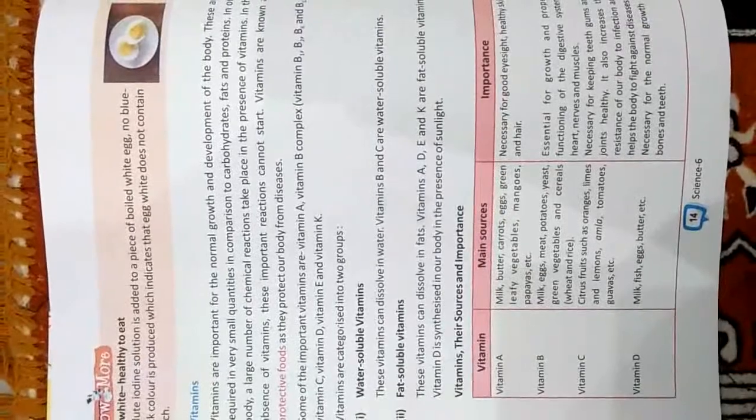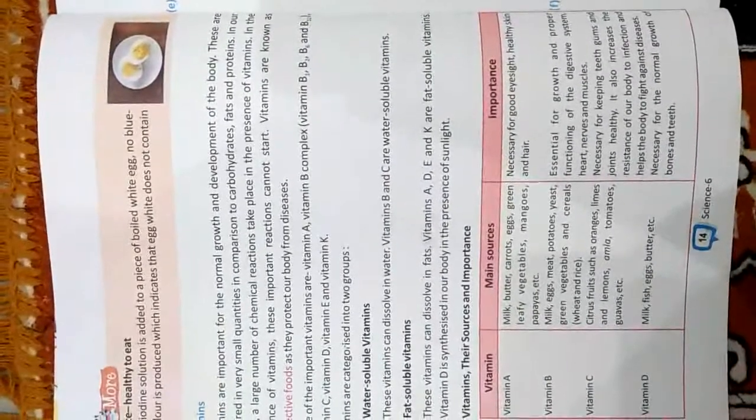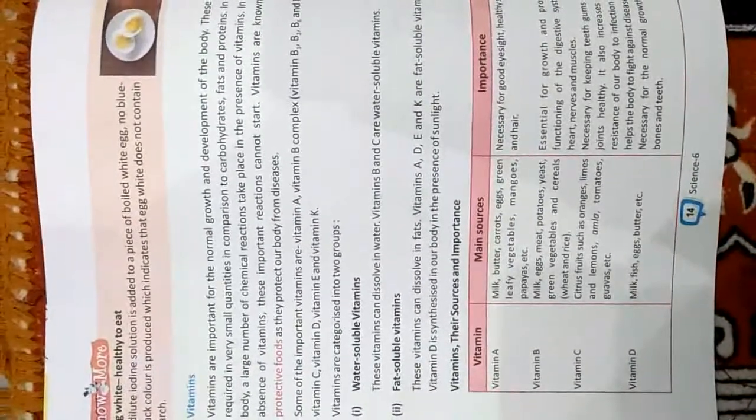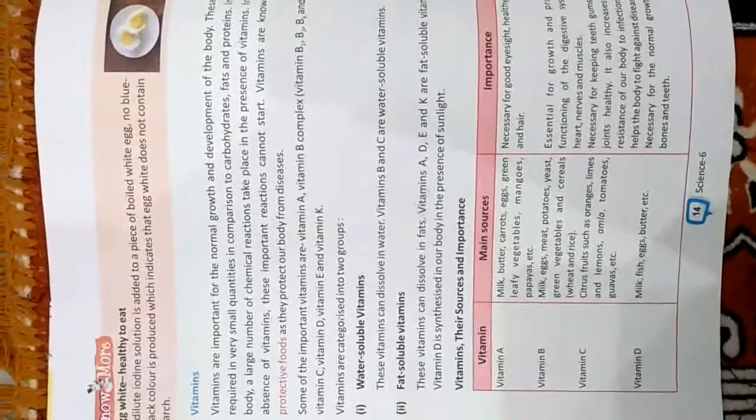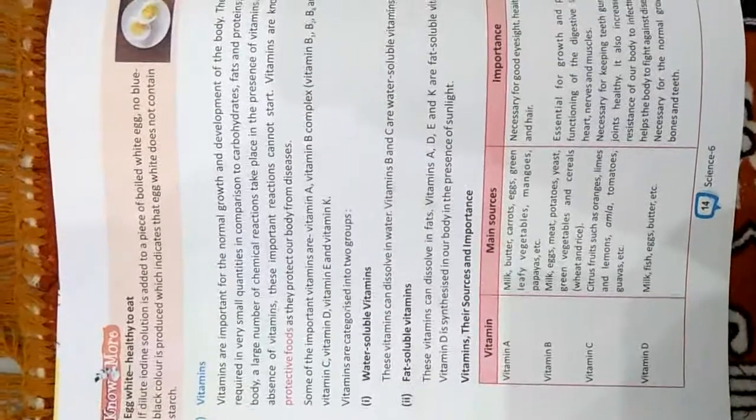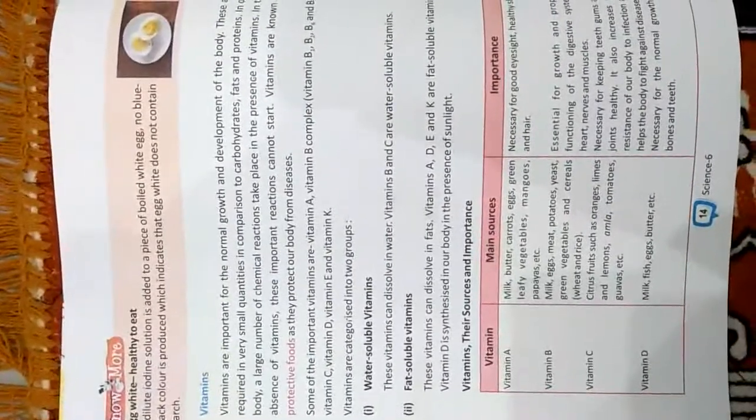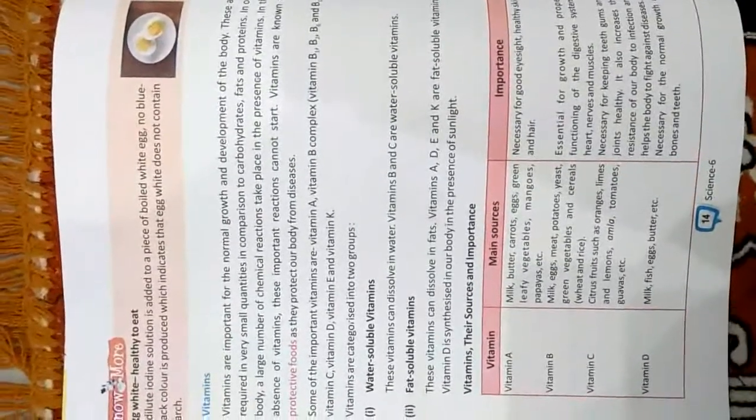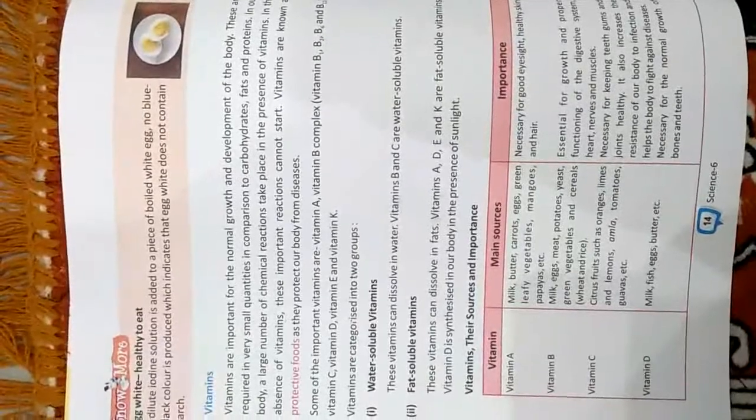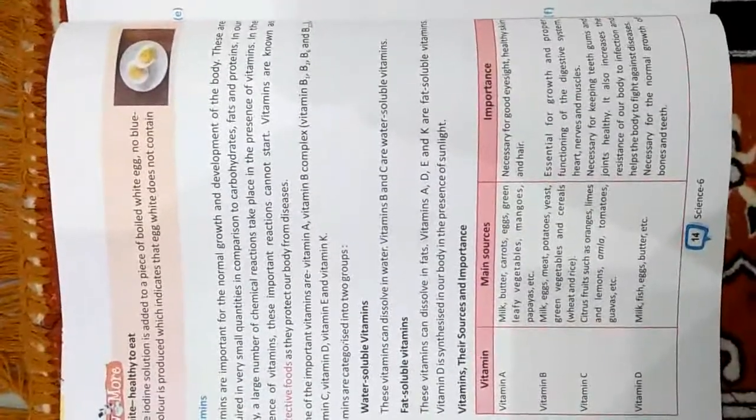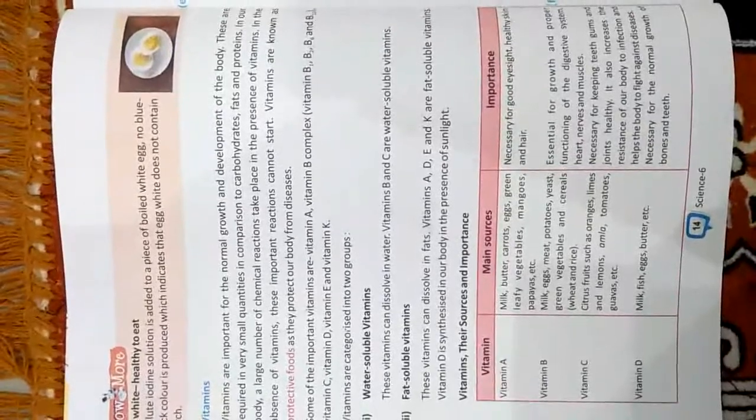Some of the important vitamins are vitamin A, vitamin B, which is also called a complex vitamin, like B1, B2, B6 and many more, vitamin C, vitamin D, vitamin E, and vitamin K. Vitamins are categorized into two groups: water soluble vitamins and fat soluble vitamins. Water soluble vitamins can easily dissolve in water, like vitamin B and C. Fat soluble vitamins are soluble in fat but not in water. These include vitamin A, vitamin D, vitamin E, and vitamin K.